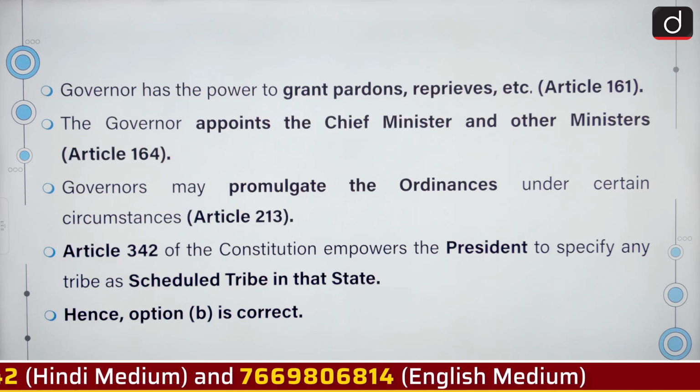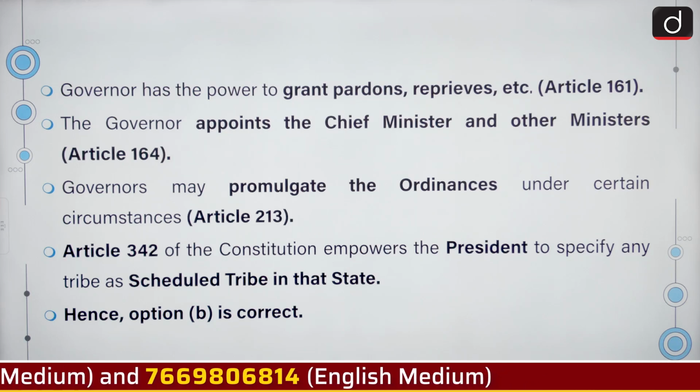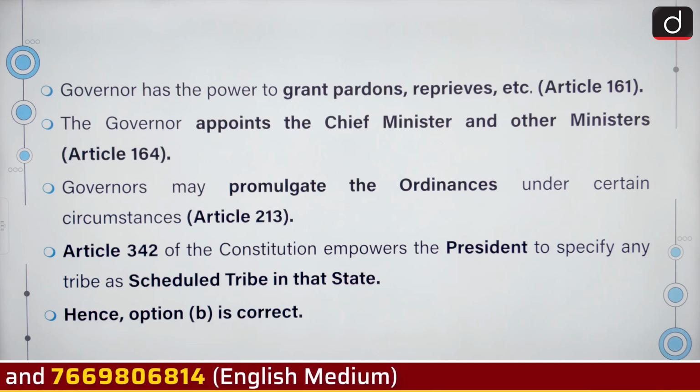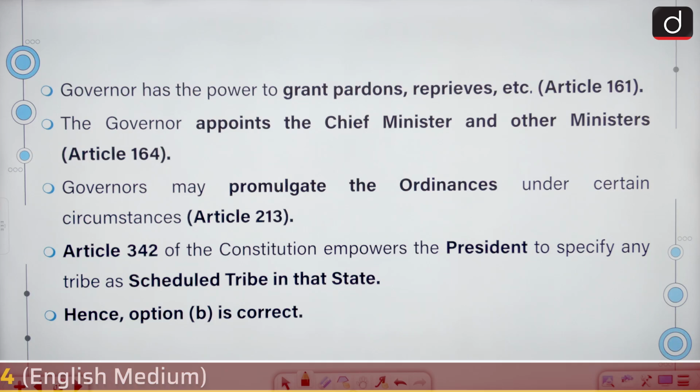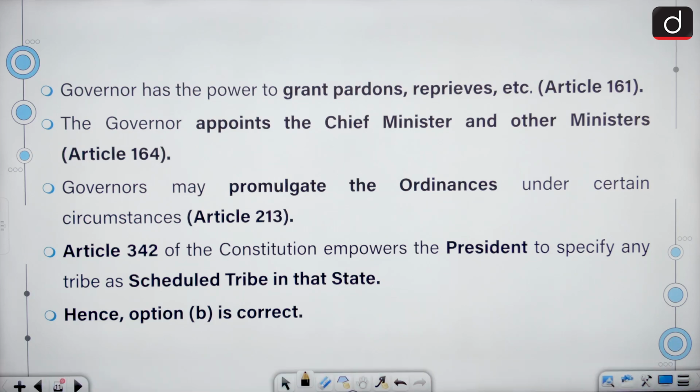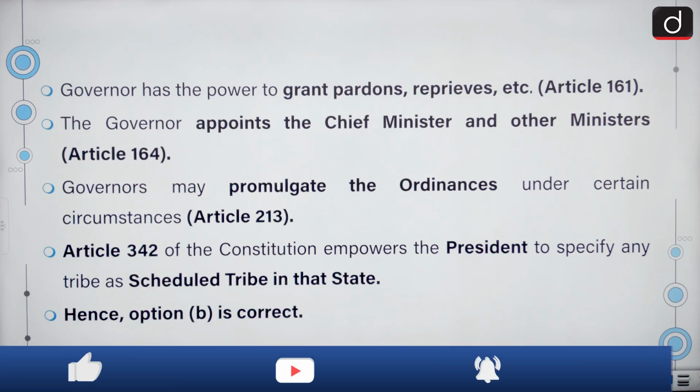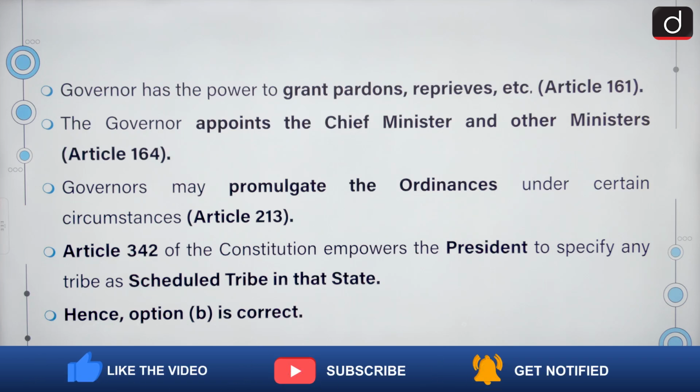He or she appoints the CM and other ministers under Article 164. They may promulgate the ordinances under certain circumstances under Article 213. But Article 342 of the Constitution empowers the President to specify any tribe as scheduled tribe in the state.